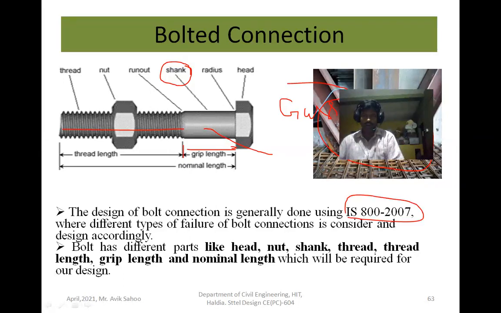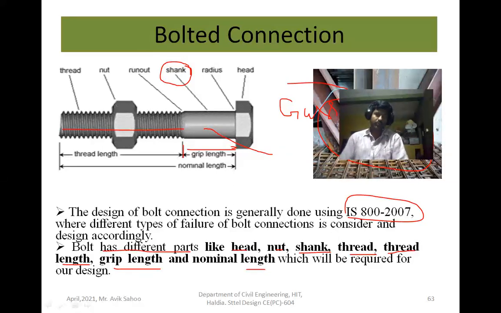So using IS 800-2007, the bolt connections are designed, and you know that in bolt connection different types of failure may take place. So we consider the different types of failure, calculate the strengths, check them, and then design accordingly. Bolt has different parts like head, nut, shank, thread length, grip length and nominal length, which will be required for our design.